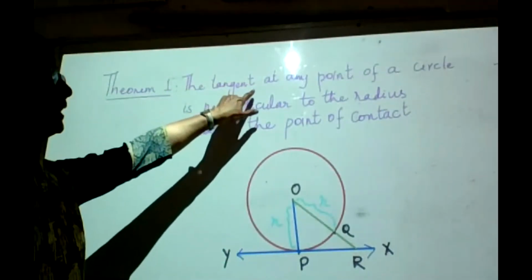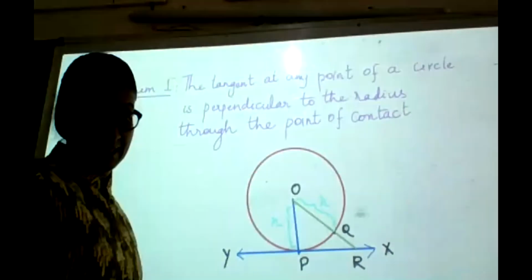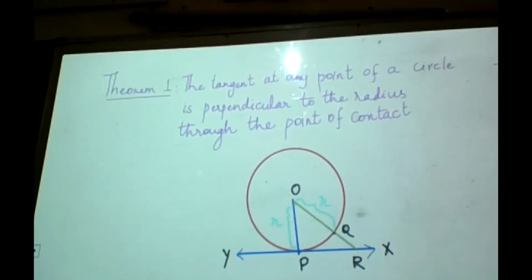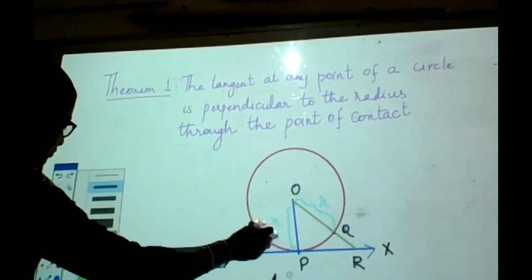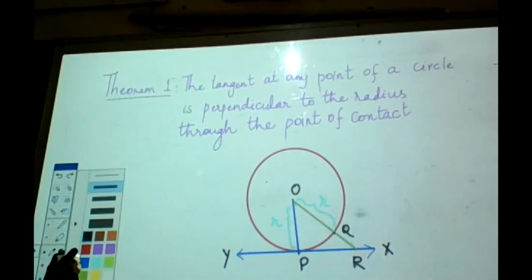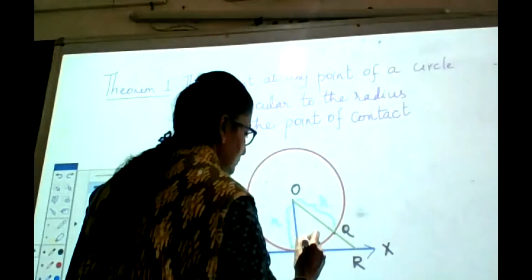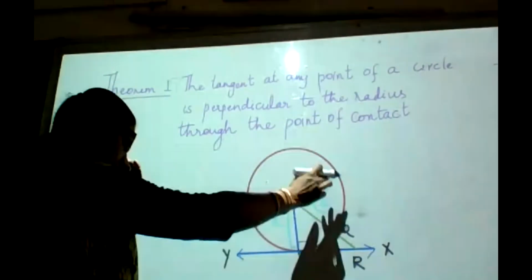The tangent at any point of a circle is perpendicular to the radius. So when you join the center of the circle to the point P, which is the point of contact of the tangent and the circle, what you get will be the radius.